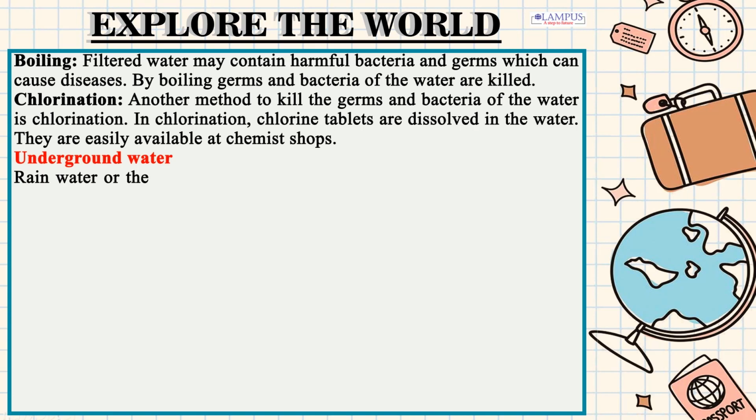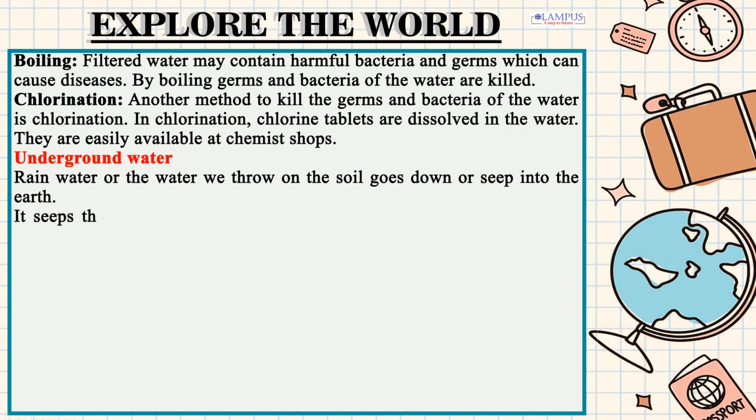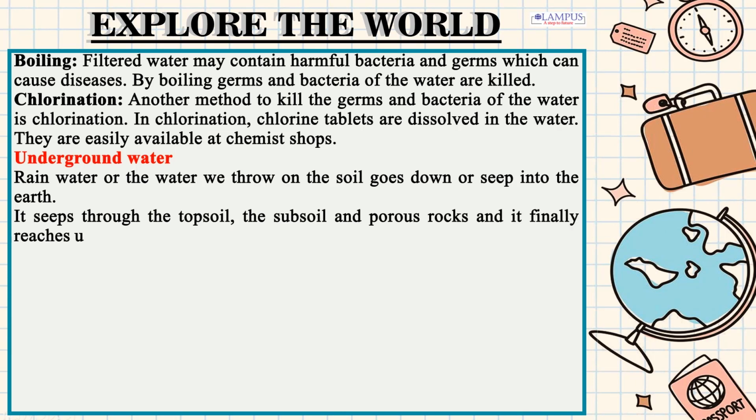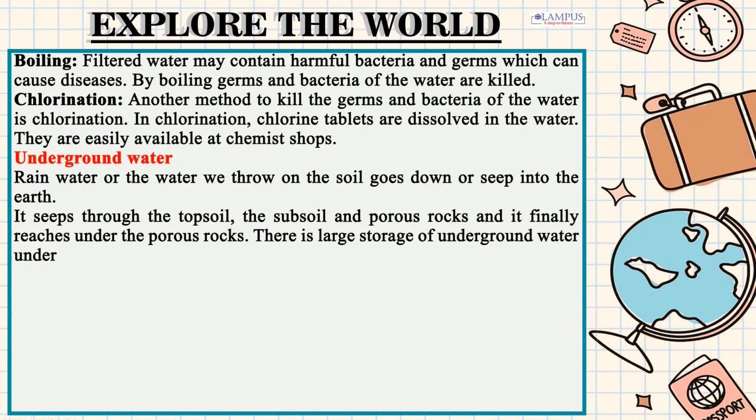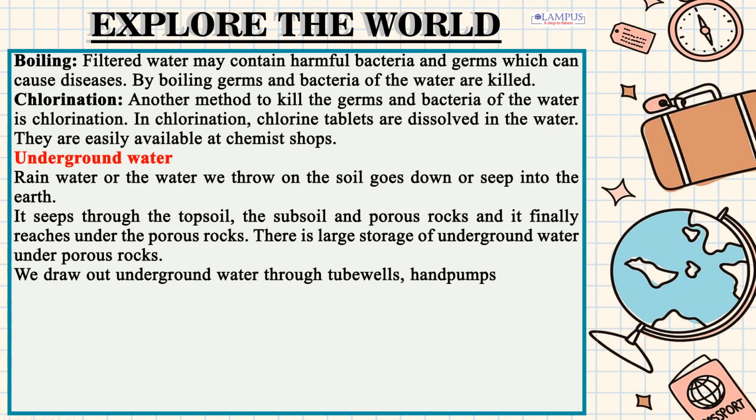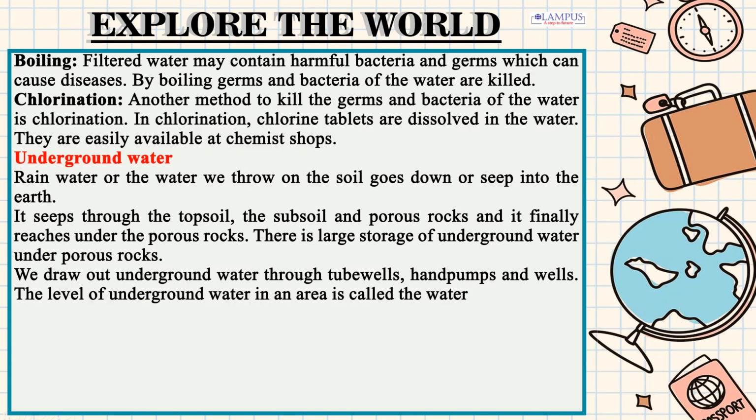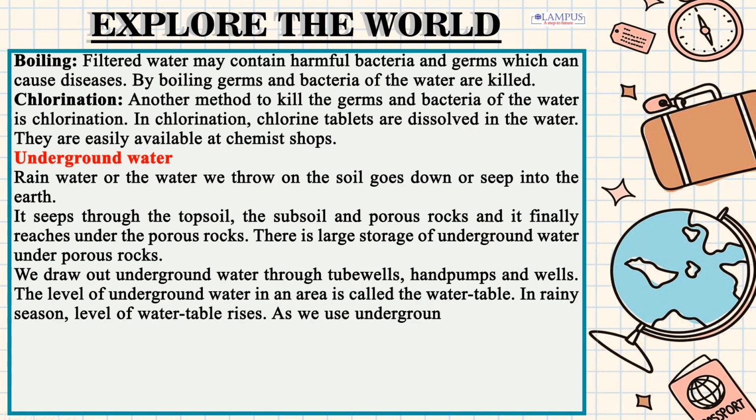Underground water: rainwater or the water we throw on the soil seeps into the earth. It seeps through the topsoil, the subsoil and porous rocks, and it finally reaches under the porous rocks. There is a large storage of underground water under porous rocks. We draw out underground water through tube wells, hand pumps and wells. The level of underground water in an area is called the water table. In the rainy season, the level of the water table rises. As we use underground water in the rest of the year, the water table decreases.